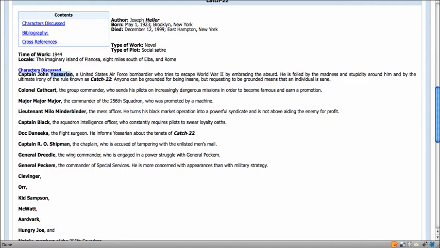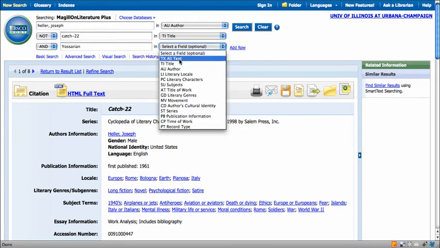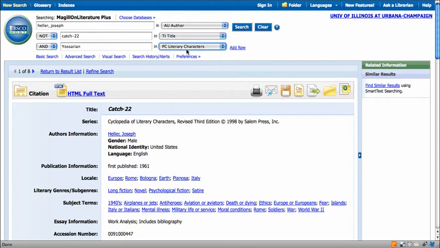And so Yossarian, what I'm going to do is copy his name, and go back up to my search, and add the term Yossarian. I'm going to say not Catch-22 now, because I don't want Catch-22. I want any book that has to do with Yossarian by Joseph Heller that isn't Catch-22. And then I can go down here and make the Yossarian search part of my literary characters.